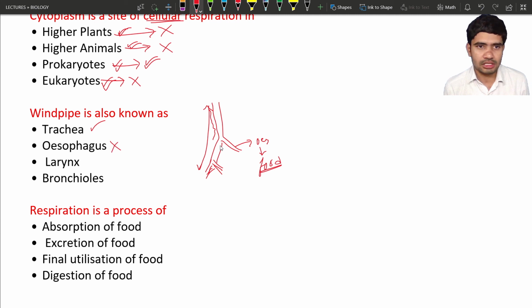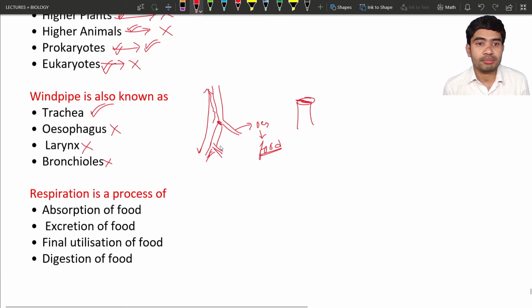And larynx is not correct. Why? Because here there is the larynx, which is also known as the voice box. It does not help in the exchange of gases; it helps in the production of sound. It has a slit-like structure, and when the larynx vibrates, you can see the production of sounds. So larynx is also not the correct option for this question. Next, bronchioles is also not correct. So the correct option is the trachea. It is the windpipe.